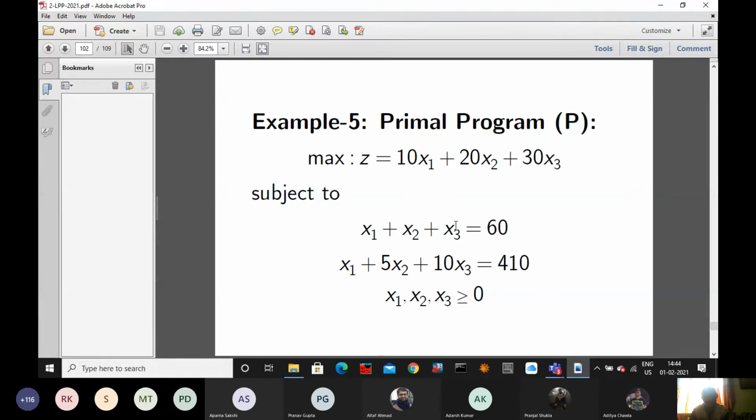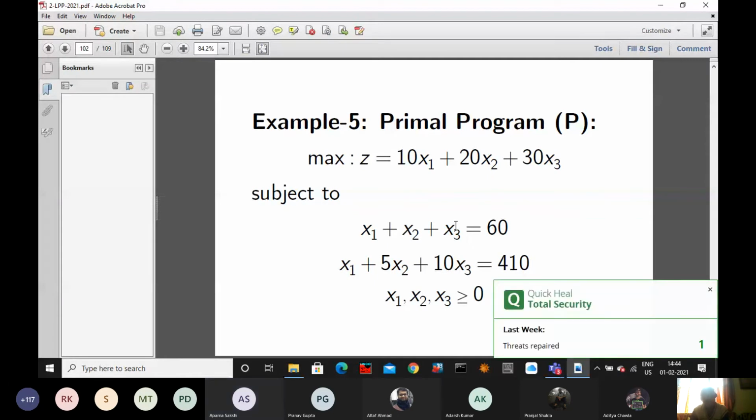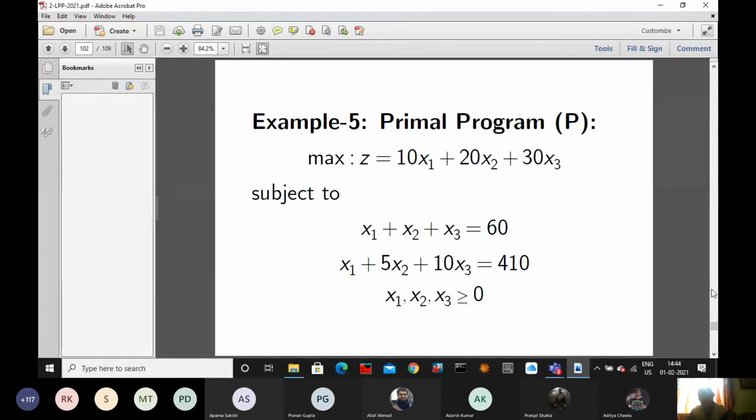Which method will apply to solve? Big M and two-phase simplex. Okay, and you check after getting the solution whether the problem is feasible or infeasible, etc. But we will not solve this type of problem. Instead, we will apply the dual simplex method. Now the question is, can you find the dual?